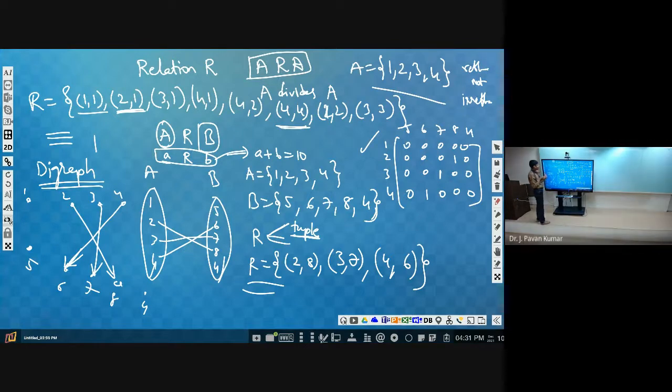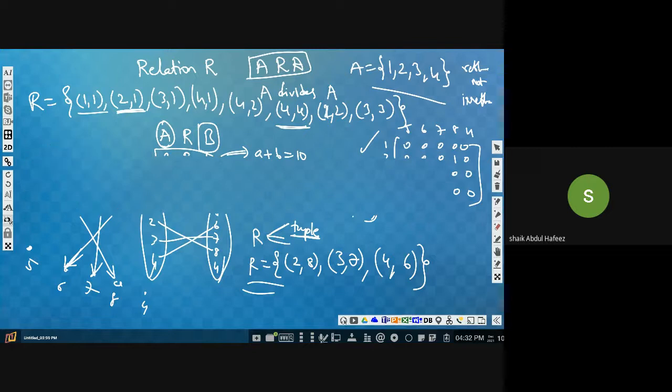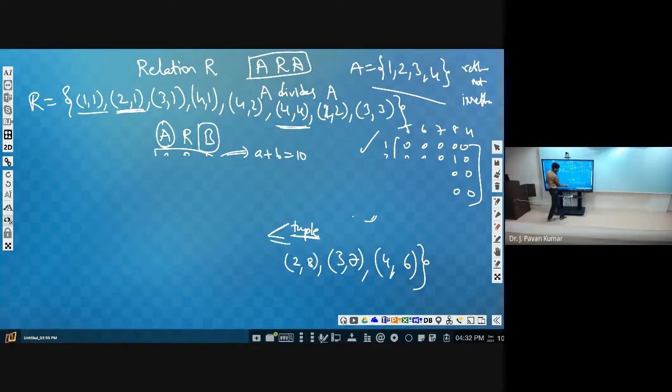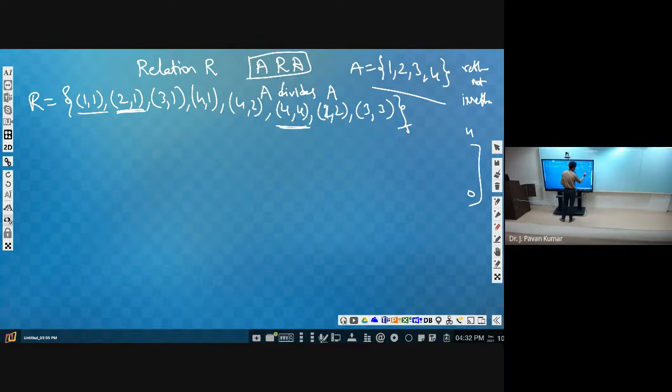One more thing is there. What is it? Transitive. What is meant by transitive? If A,B and B,C belong to the relation, then A,C should also belong to that relation. Then it is said to be a transitive relation.